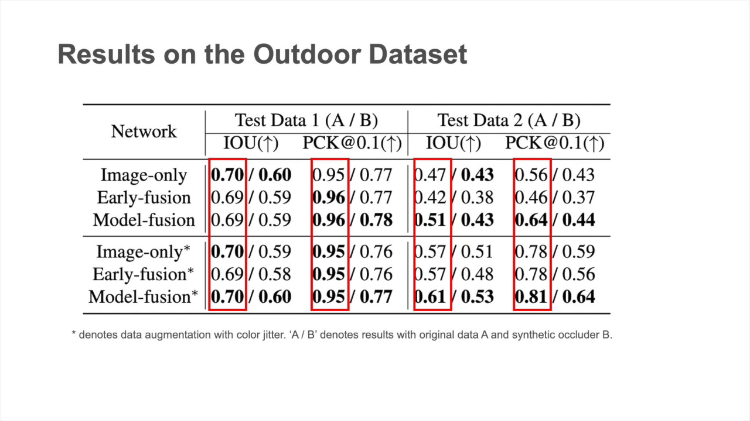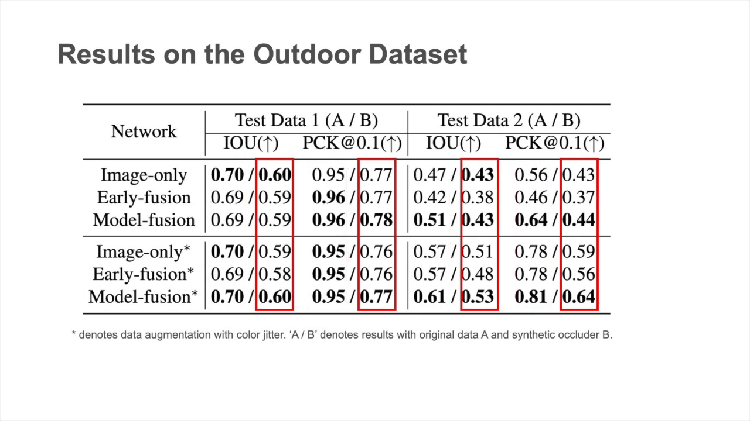The performance on test data 2 increases when the networks are trained with color jitter, which shows that incorporating data augmentation during training helps to reduce the domain gap between training and testing data. Regardless of whether combined with data augmentation, the model fusion network provides the best performance. Our results consistently show that the model fusion network is more robust to noisy visual cues from corrupted test data.